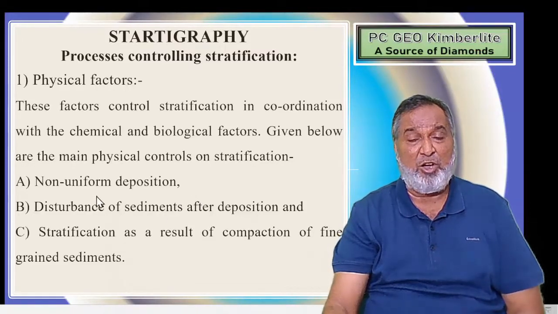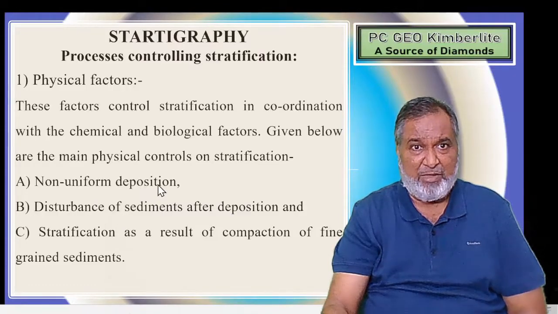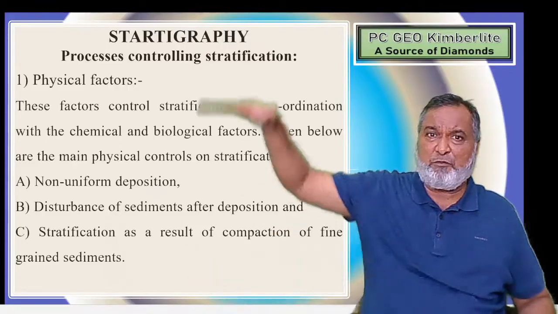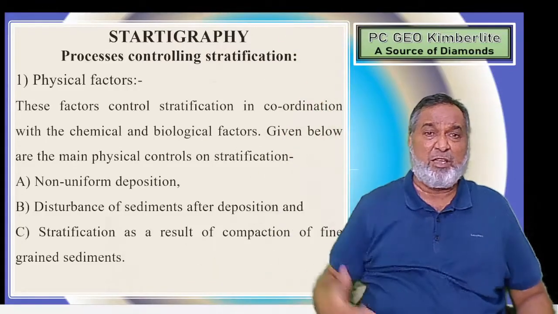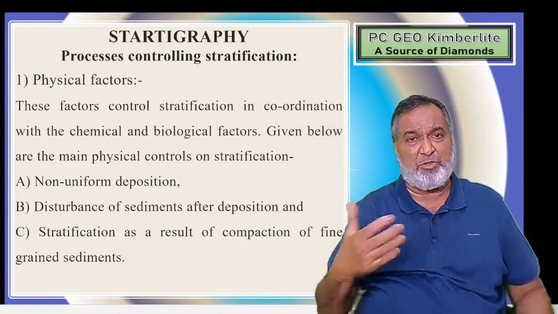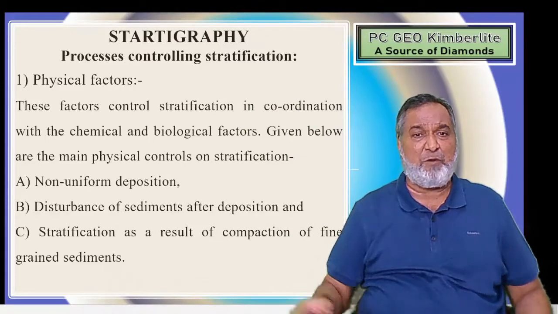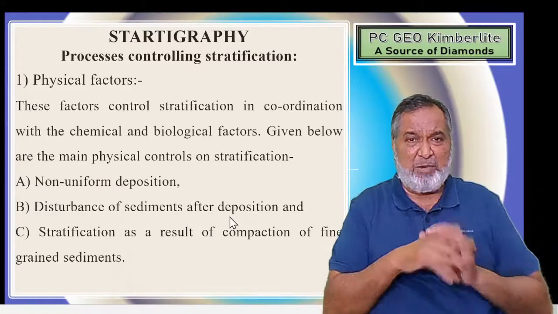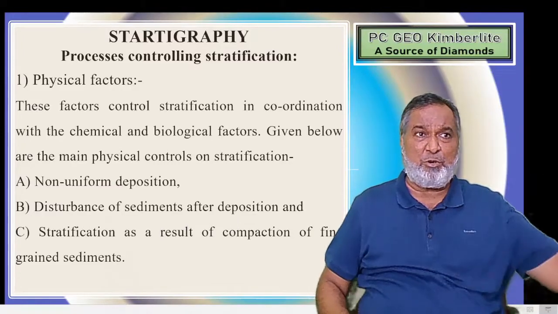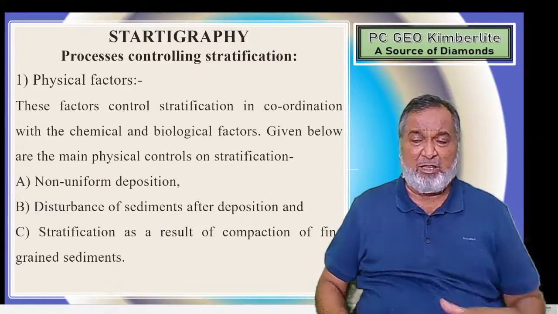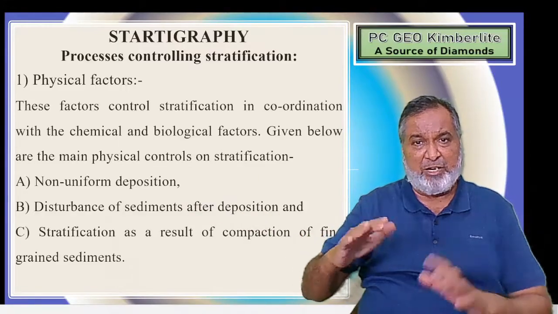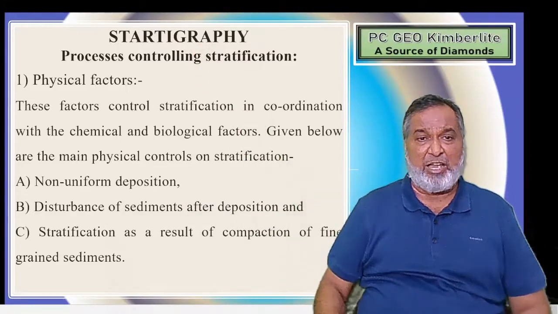One, non-uniform deposits. Due to this, there will be control. We are not going to get a thick, uniform deposit. Because of the erosion process and weathering process, there will always be non-uniform deposits. Disturbance of sediments after deposition means sediment is deposited, but there is no further deposition, rather there is erosion. So disturbance has taken place. Again, whatever material was deposited has been transported from there.